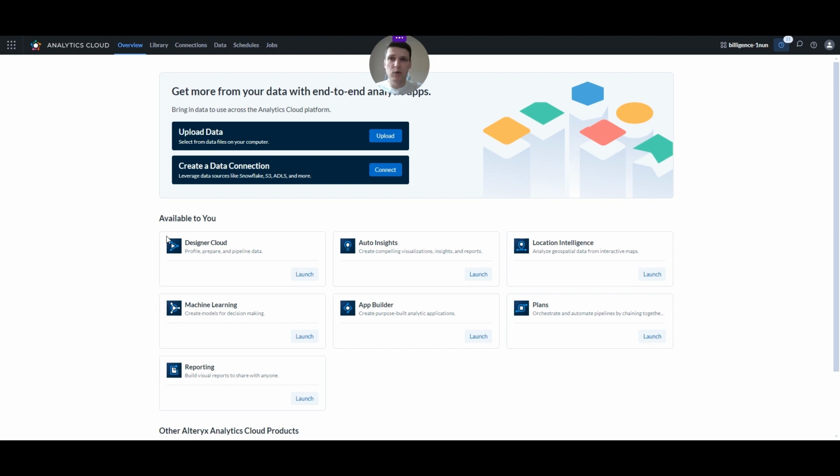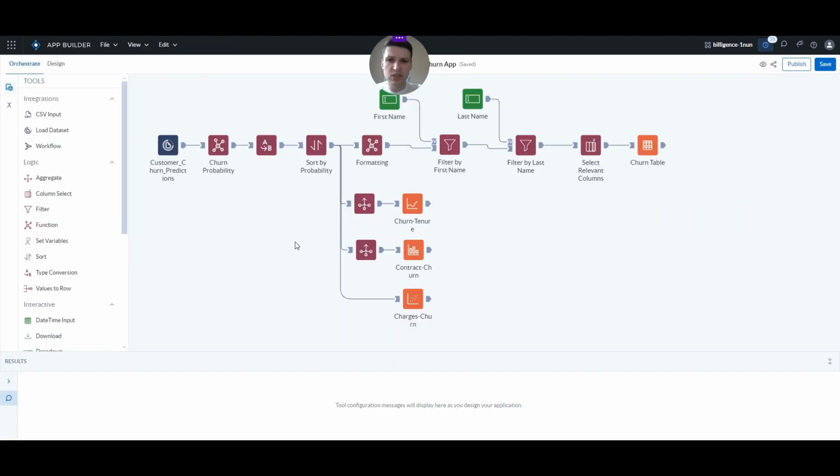But here today, we want to build a web application, and for that, we're going to use the app builder. This is how it looks. This is our application behind the hood. So, as you got the feel from Alteryx, we are doing things drag and drop here. And Alteryx App Builder is no exception.